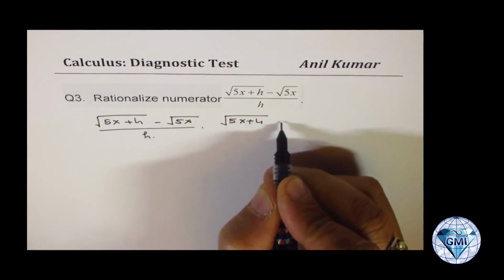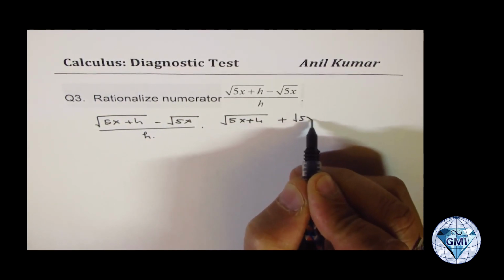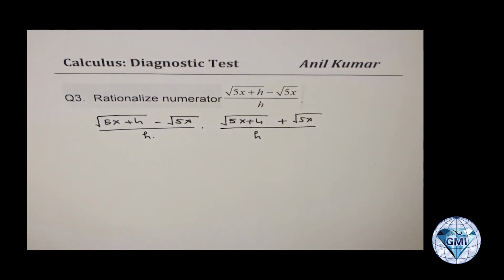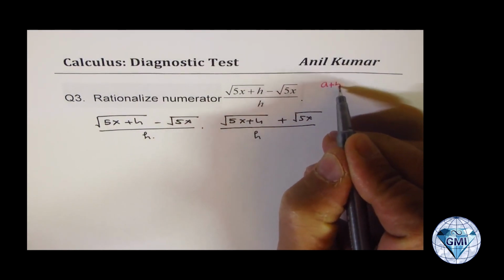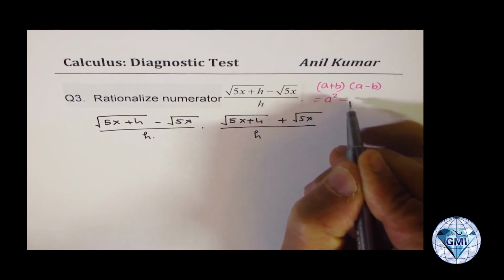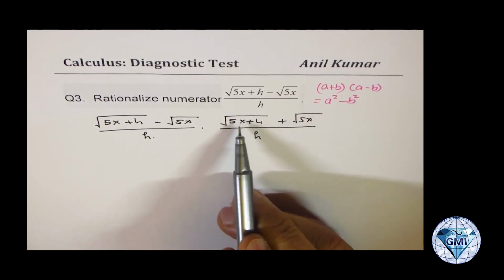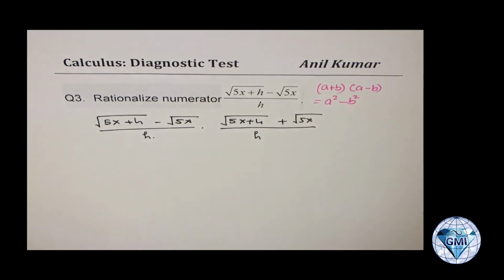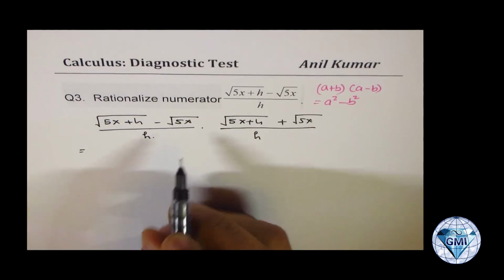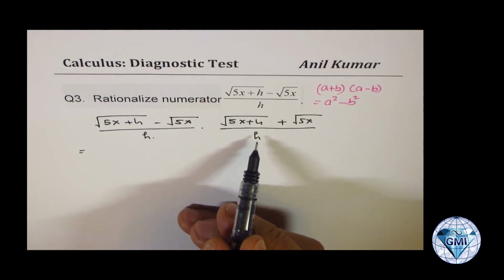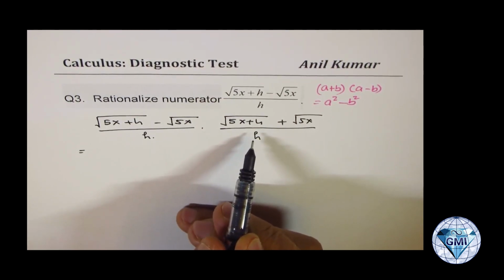Conjugate, we have to just change the sign and multiply. The whole idea is that a plus b times a minus b is what? It is a square minus b square. So when you square root, you get something without radical. So that helps you to simplify. So you simplify many expressions involving radical signs by rationalization. That's a very important technique to learn.